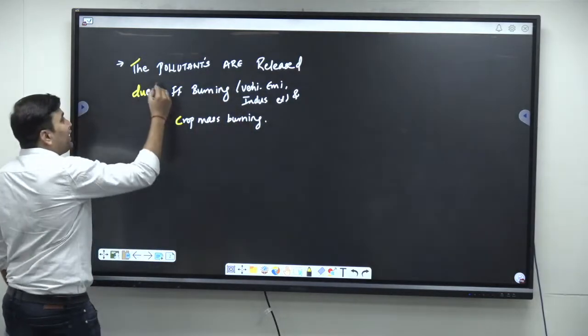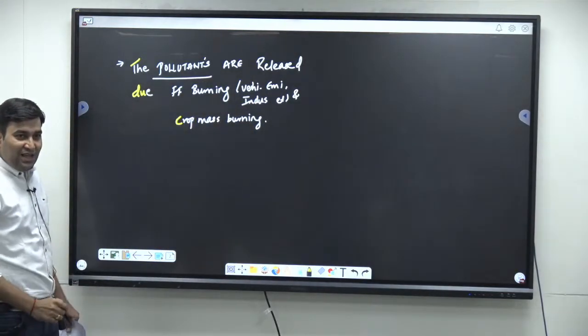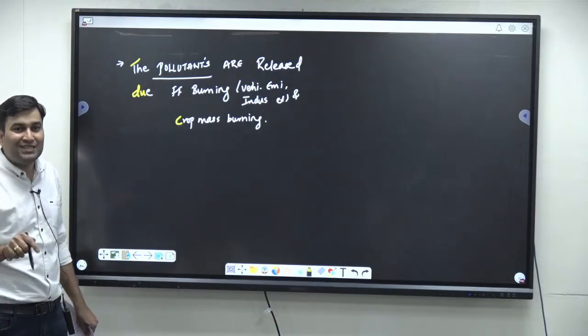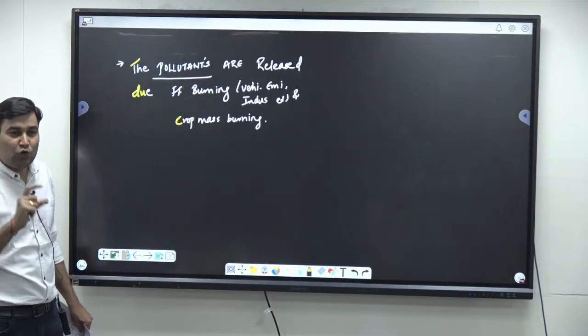So through this we are getting these pollutants, and these pollutants are going to do certain chemical reactions. That is what the UPSC is asking. Tell us the formation of the photochemical smog.